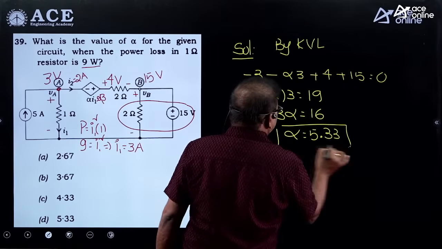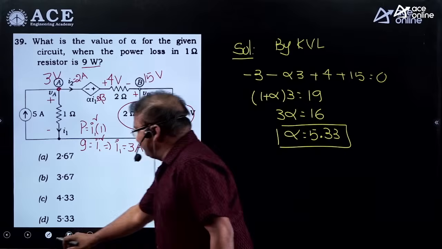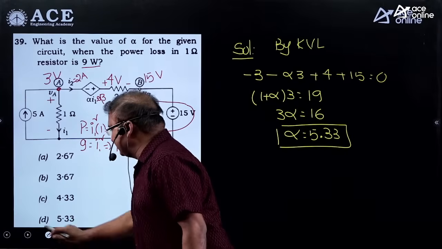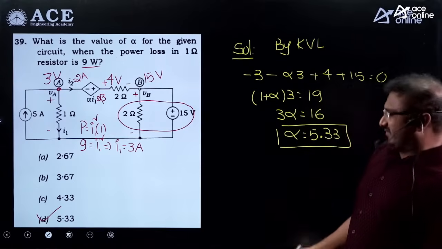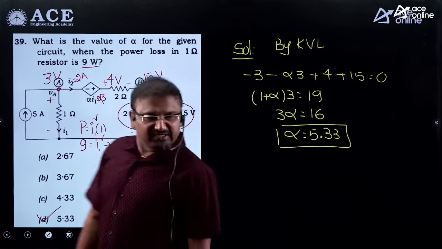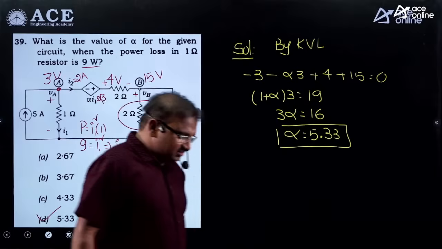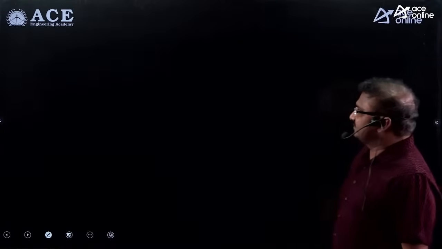You are getting that. According to the given option, 5.33 is given under option D. That's why here option D is the correct one. It's a very simple calculation here. You can do it within the time. Now let me consider the next example.